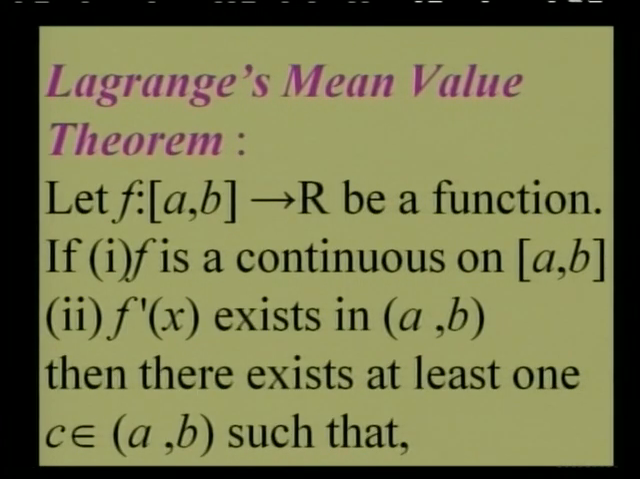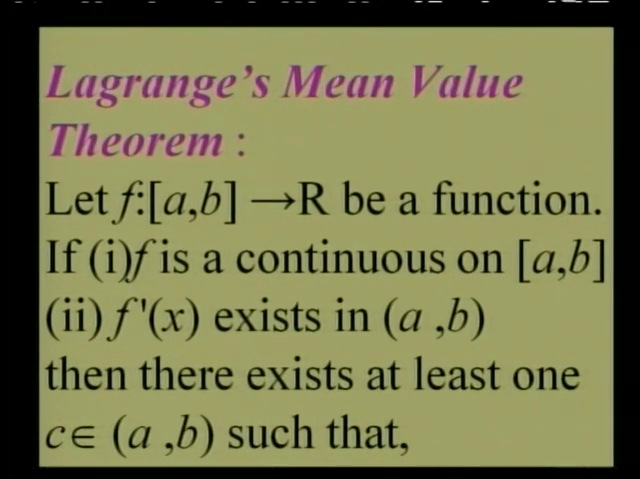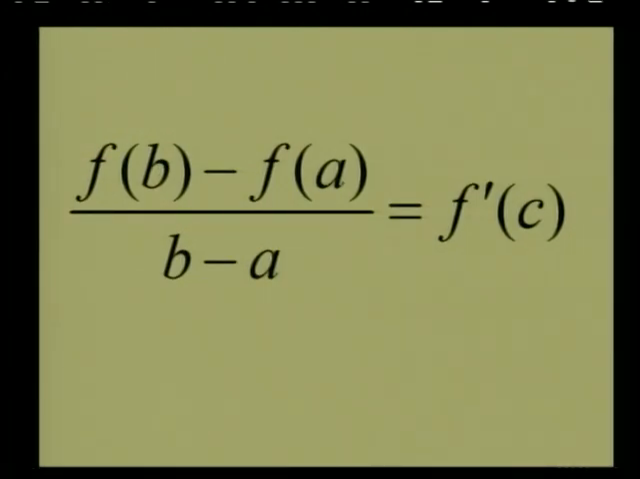Okay. Now the next mean value theorem, Lagrange's mean value theorem. f is a function from closed interval [a, b] to R. It is continuous on closed interval [a, b], and f'(x) exists in open interval (a, b). That is, f is differentiable on open interval (a, b). Then there exists at least one constant c in open interval (a, b) such that (f(b) minus f(a)) upon (b minus a) is equal to f'(c).